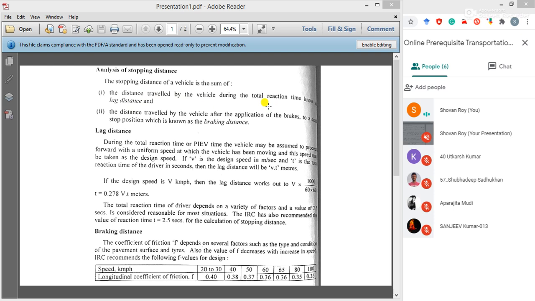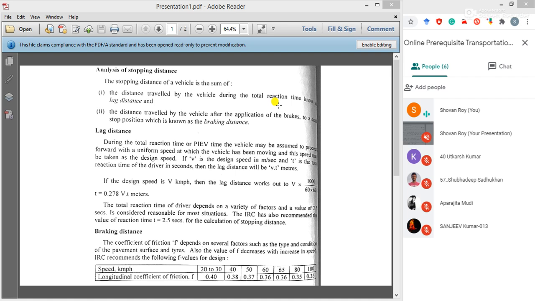Already we have some idea about reaction time. During this total reaction time of our human being, reaction time is directly involved with us. Operation of the vehicle is a different thing, because the vehicle is operated by mechanical things and I am a human being.